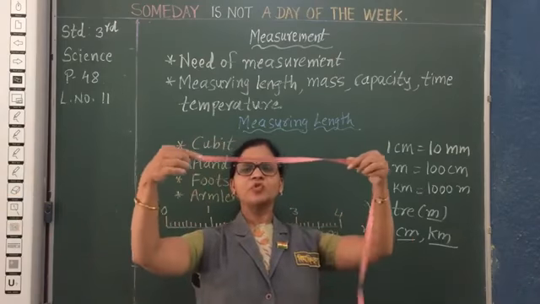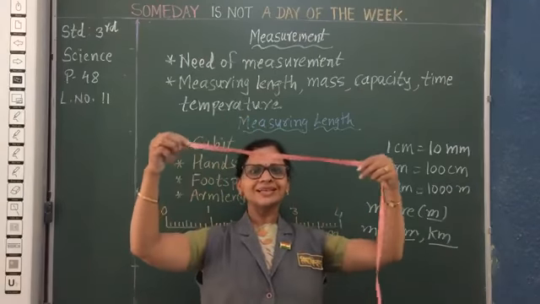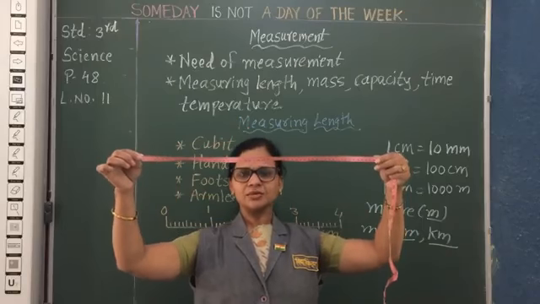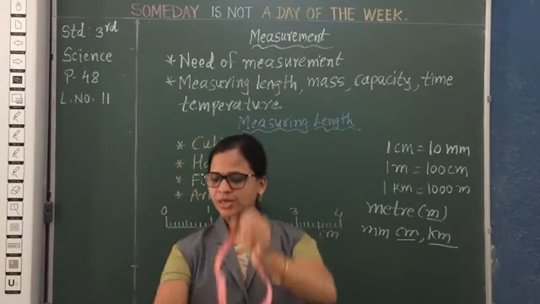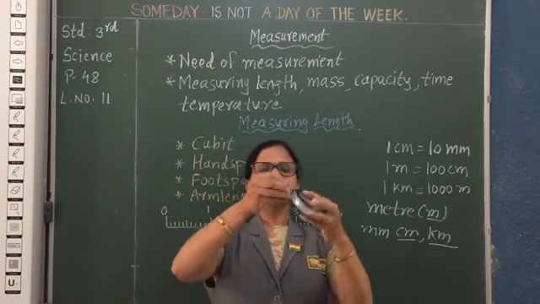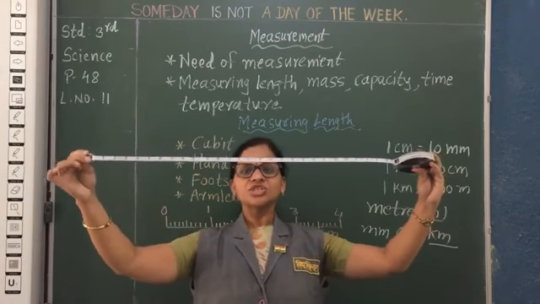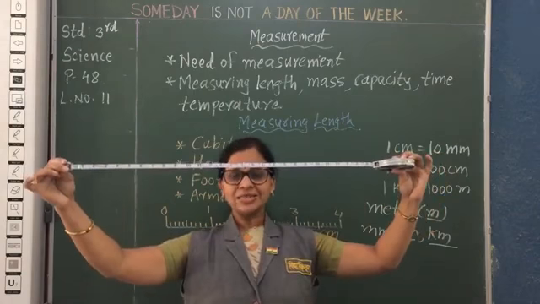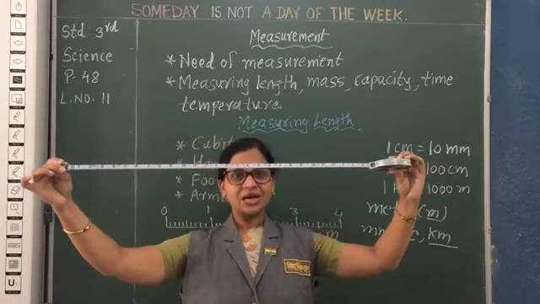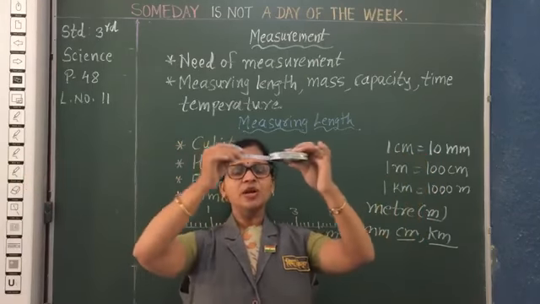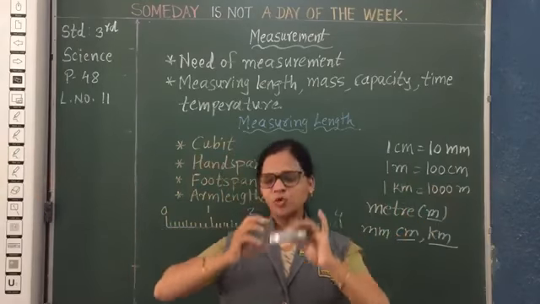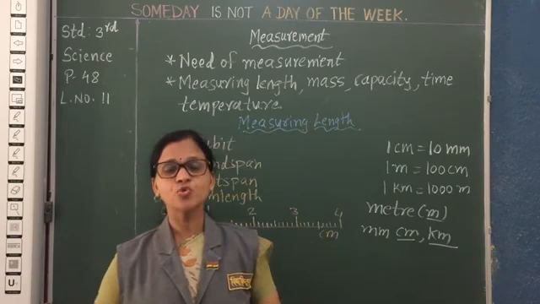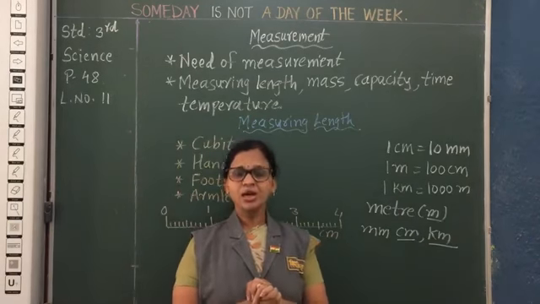This type of measuring tape you must have seen with the tailor; they use it to measure length. Here is one more measuring tape. This type is used by builders, construction workers and even architects, because it is very long. In this way they use these instruments or equipment to measure length.